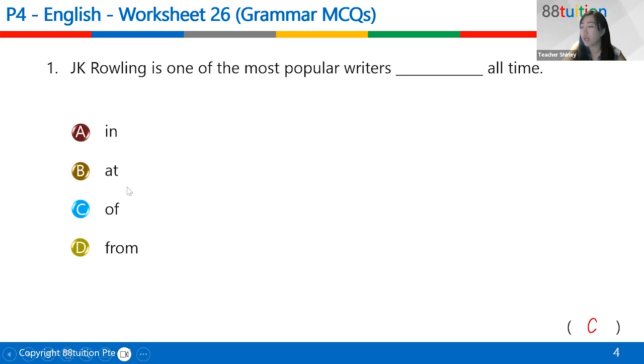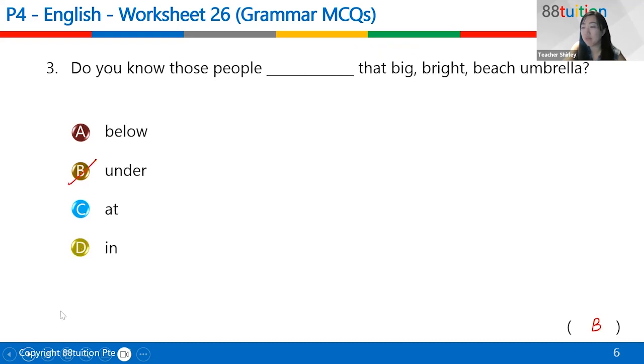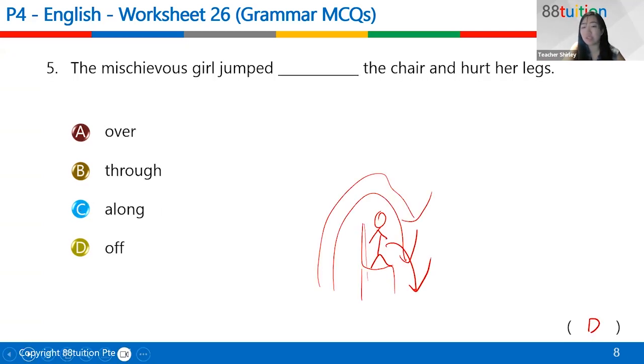J.K. Rowling is one of all time, okay, because it's basically words that exist together, so of all time. And I had an English test on something. So your teacher always says, I'm going to test you on something. Number 3, because it's umbrella, so the preposition is under, right? Number 4, it's through his binoculars because it's through a hollow tube, so through. And lastly is jumping off.